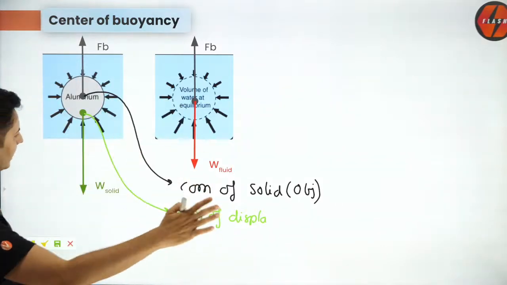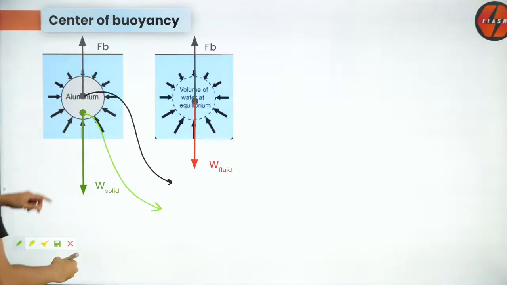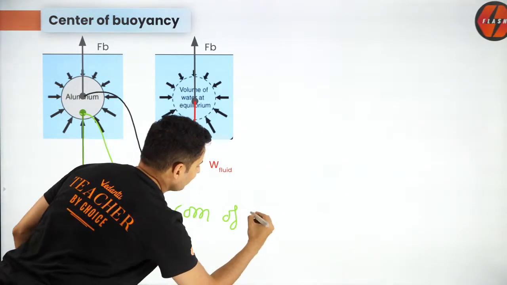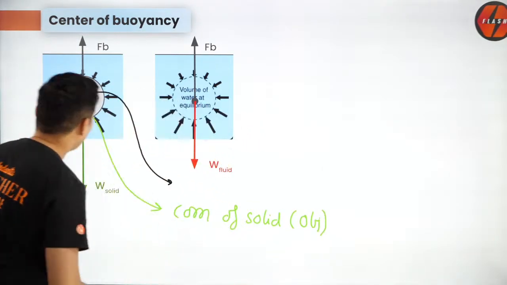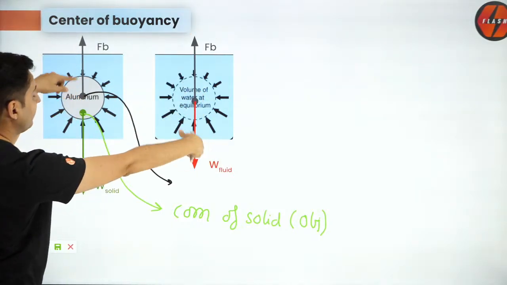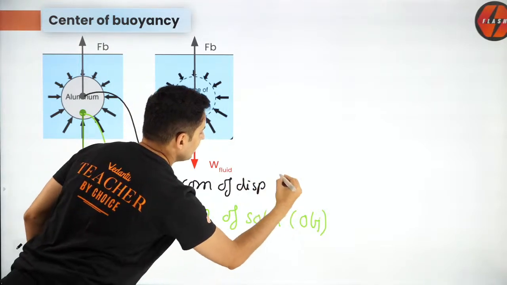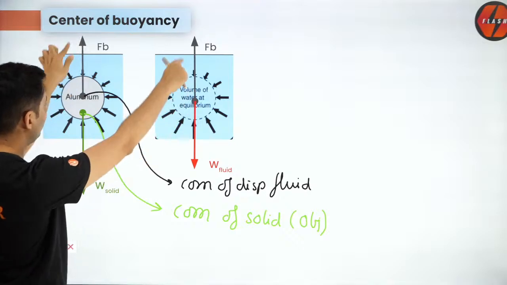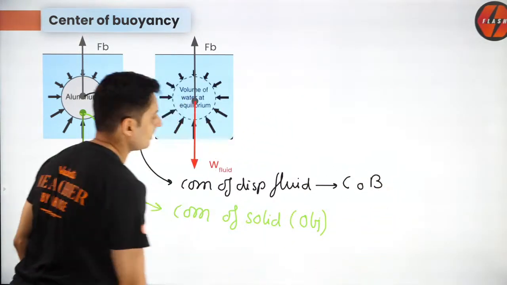Oh, I did it completely ulta. I'm so sorry, guys. One second. This was the center of mass of the solid, or the object. And this black one was the center of mass of the fluid, so the center of mass of the displaced fluid. This is the point where the buoyant force actually acts from, that is called the center of buoyancy.